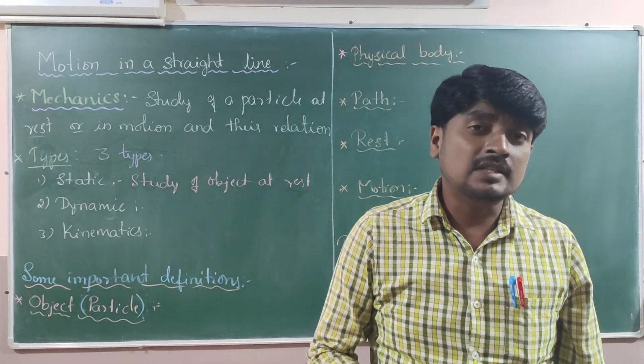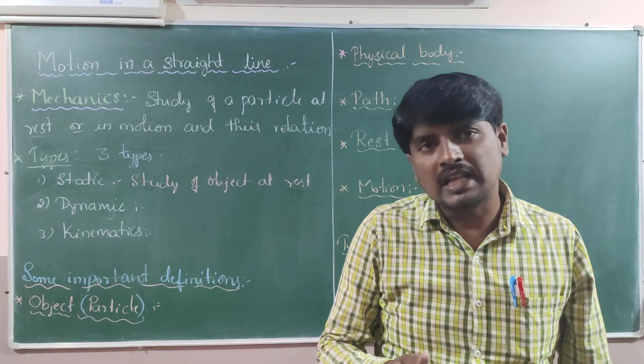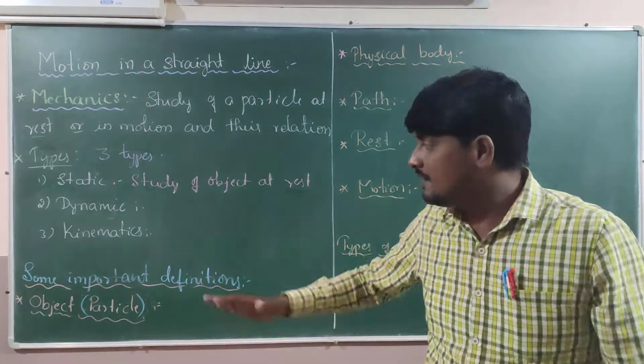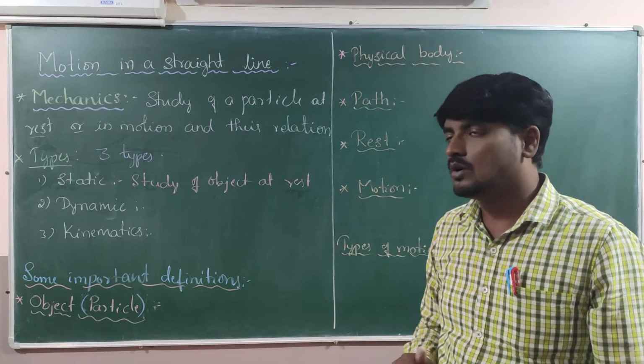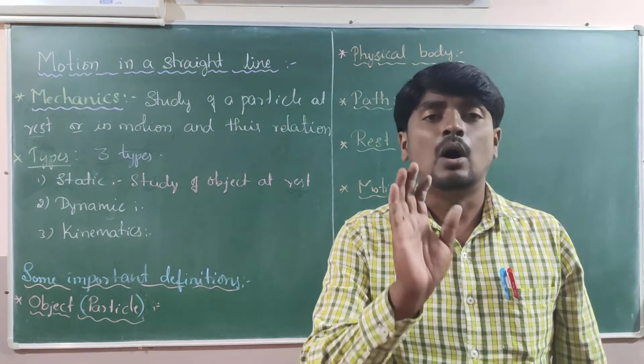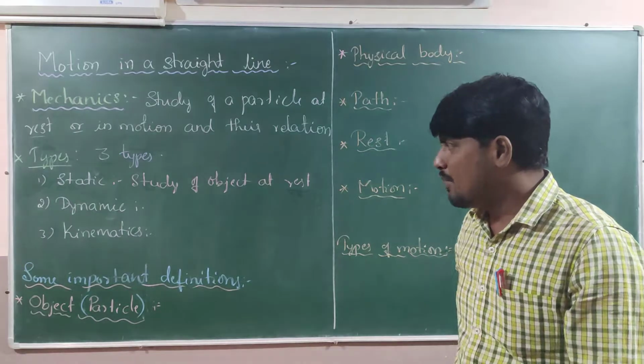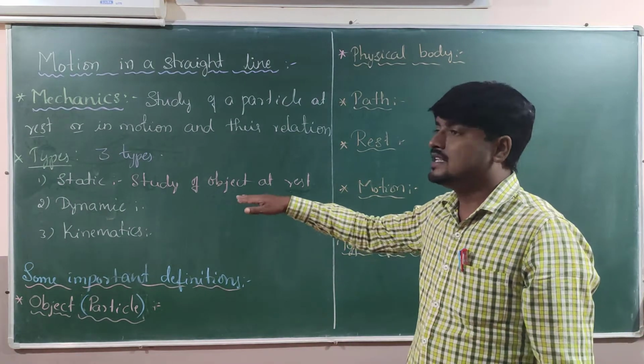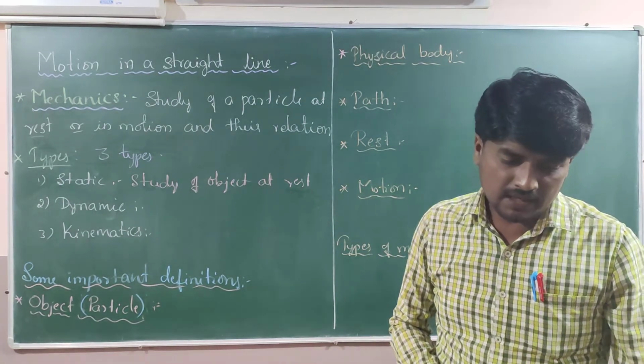Here I am continuously using the words objects, particles or bodies. What these are, I will explain afterward. There are some slightly deeper, important definitions where I will explain the meaning of particle, object and body. Now the second thing is dynamics. What is meant by dynamics?